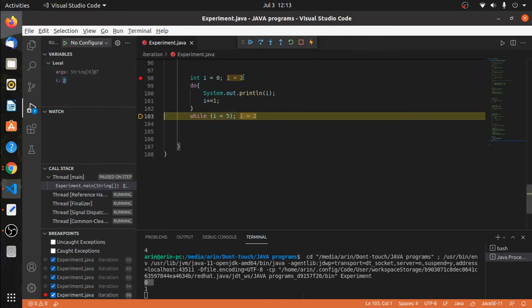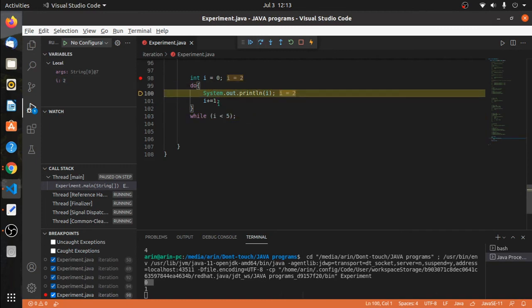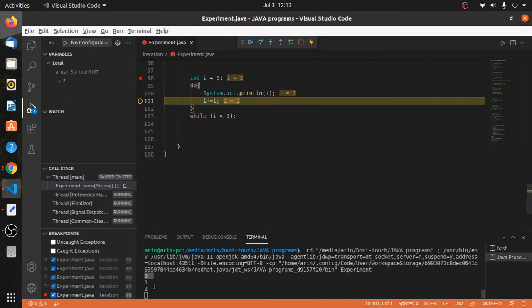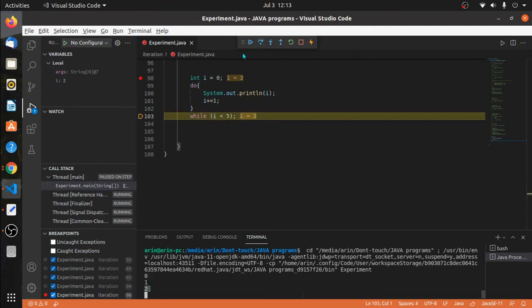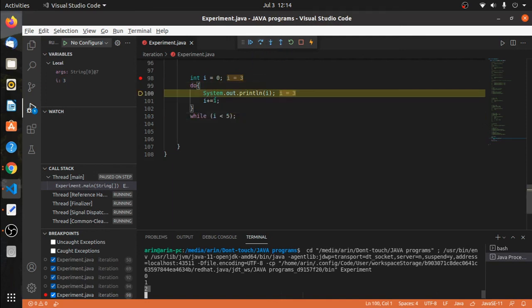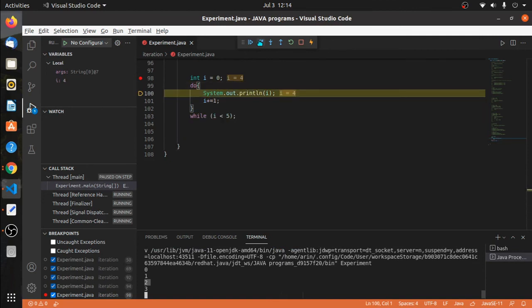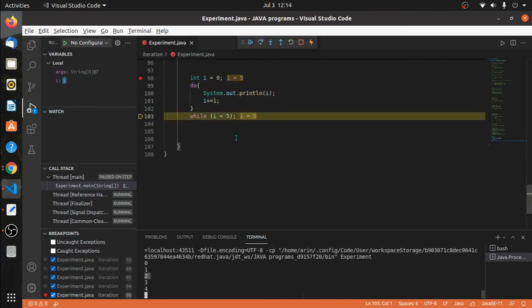Again it will flow back to the do block, and then it goes inside the loop body, value of I being printed as 2. Again I plus equals 1, which means I becomes 3, comes back to the while, checks the condition, it's still true, again it will go back to the do block and then comes inside the do block's body, and will go on executing till the value of I becomes 5.